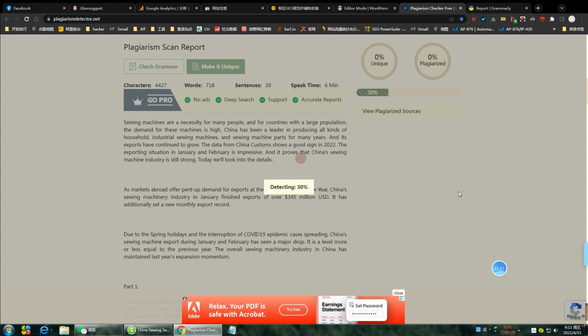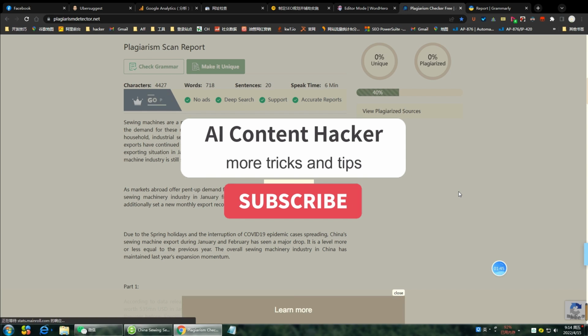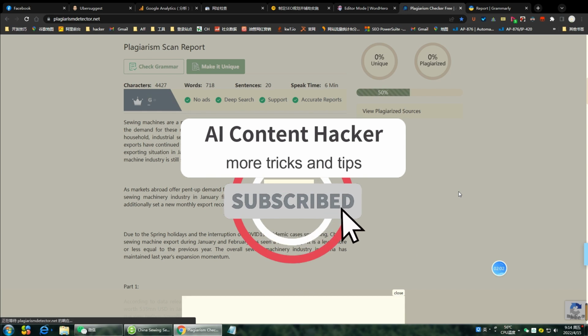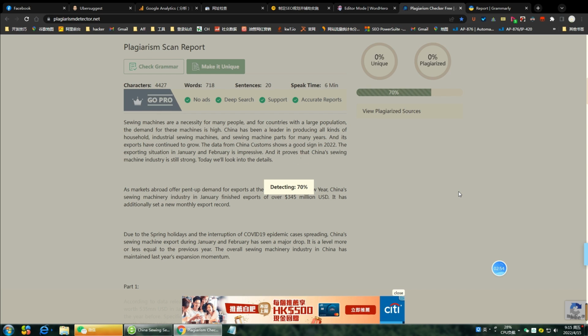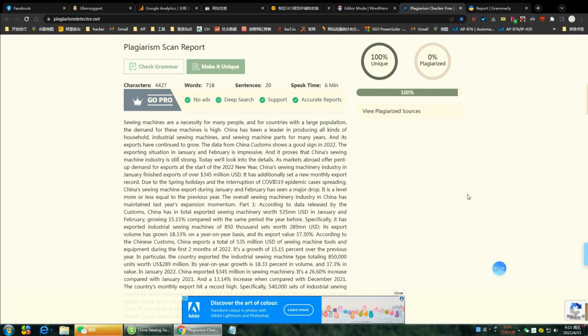So what do I feel about Content Rewriter v2? I love this tool. Because it's using a plagiarism-free technology instead of simply replacing some keywords. We just pick what has been rewritten and do some slight editing, we are good to go publishing our content.